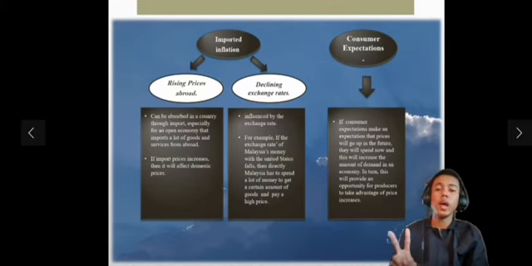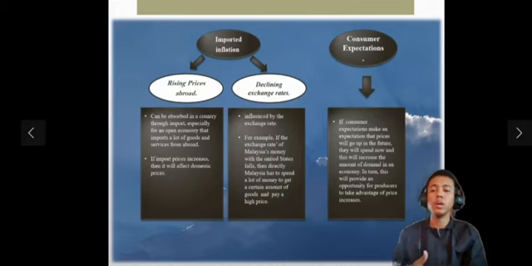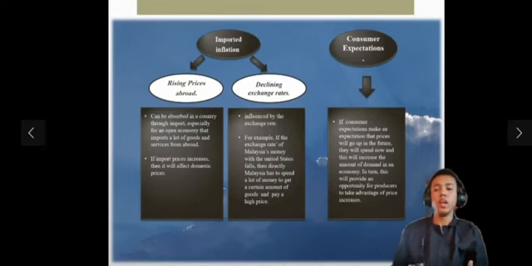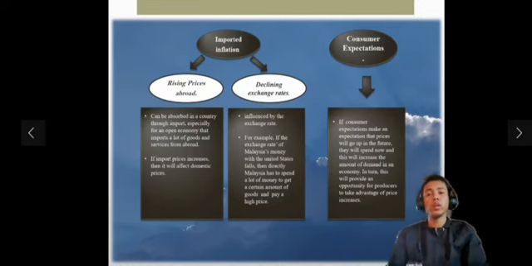The declining exchange rates. This import inflation is also affected by the exchange rate. For example, if the exchange rate of Malaysia's money with the United States falls, then Malaysia has to spend a lot of money to get a certain amount of goods and pay a high price. Of course, the new price will be imposed on domestic consumers. And this is the last factor.